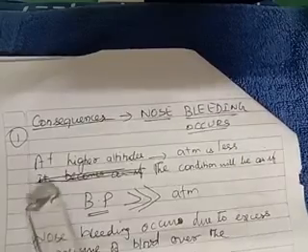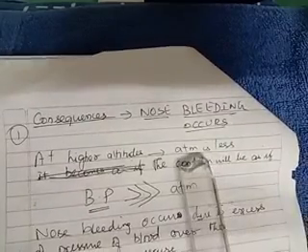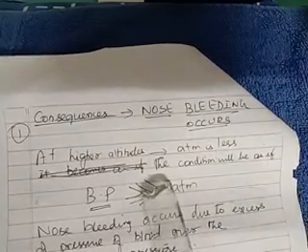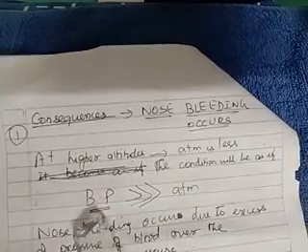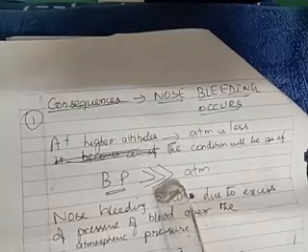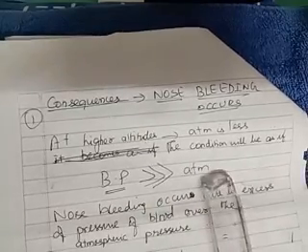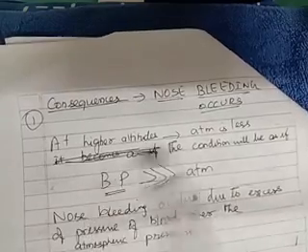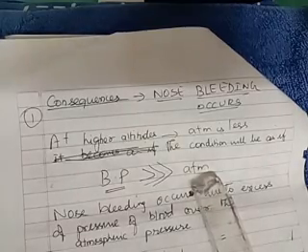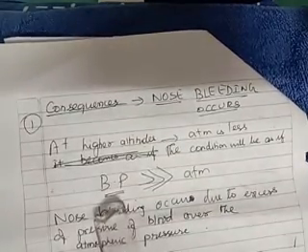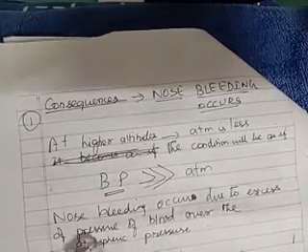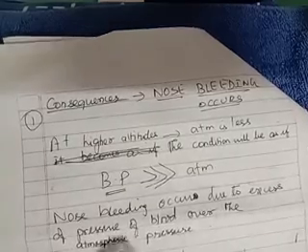Why does nose bleeding occur at higher altitude? You know very clearly the atmospheric pressure is very less at higher altitude. So the condition will be as if the blood pressure in your body is much more. That's why I have given 3 greater than symbols: much more than the atmospheric pressure. Since atmospheric pressure keeps on decreasing, it appears as if your blood pressure is more. So nose bleeding occurs due to excess of pressure of blood over the atmospheric pressure.